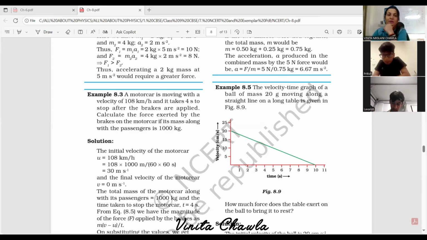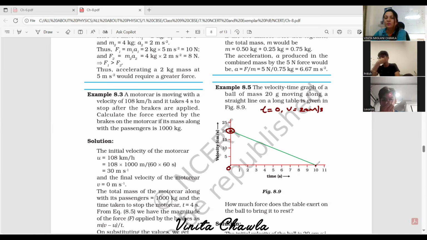Yes. In the next question, you can see we have a velocity time graph of a ball of mass 20 grams moving along a straight line on a long table. How much force does the table exert on the ball to bring it to rest? So first we need to understand the graph. At time t equal to 0, what is the velocity of the ball? At t equal to 0, the velocity of the ball is 0? No, it's not 0. At t equal to 0, velocity is 20.